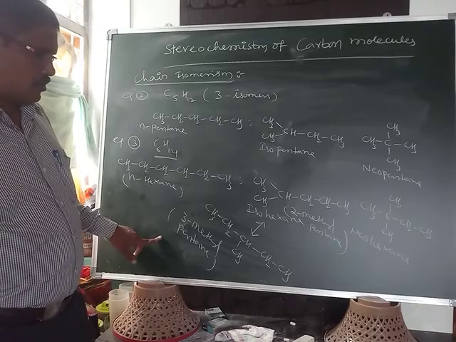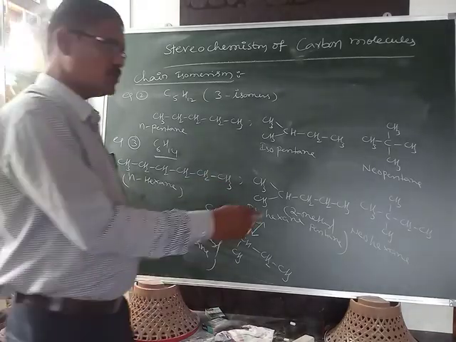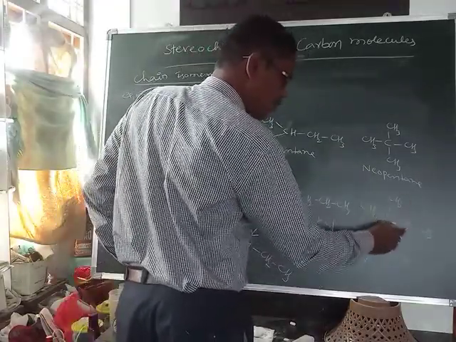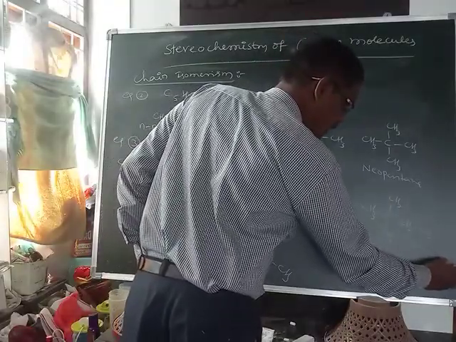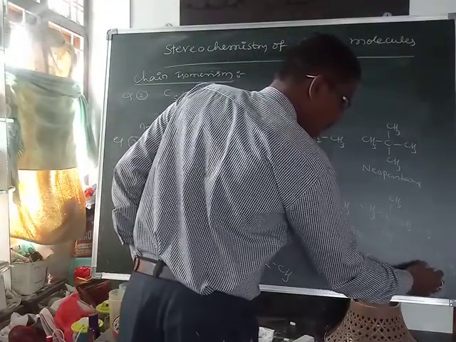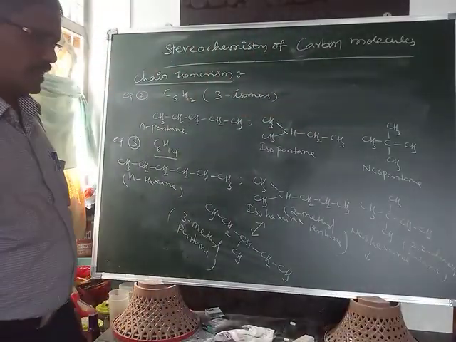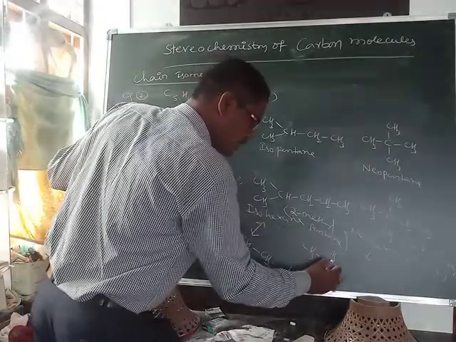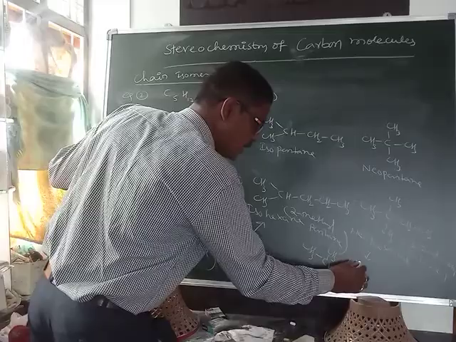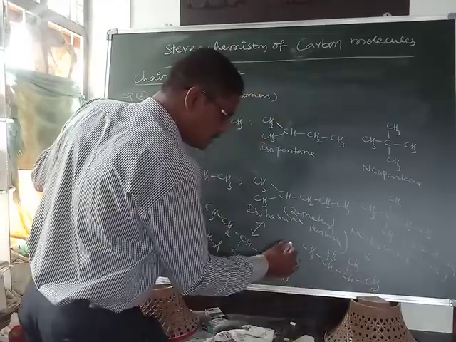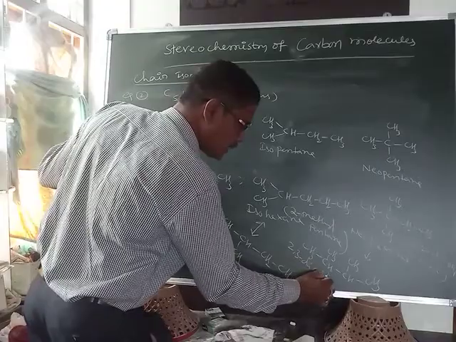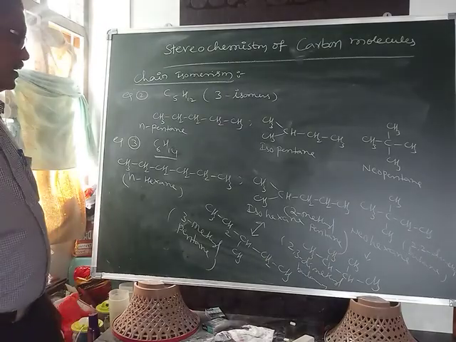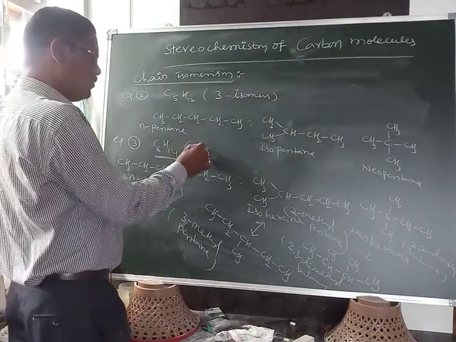Now this is another isomer of this one. This is the IUPAC name: 2,2-dimethylbutane. One more possibility: CH3 is already present, and I am adding one hydrogen here, with CH3 and CH3. This is 2,3-dimethylbutane. That's why you remember, C6H14 will have 5 isomers.